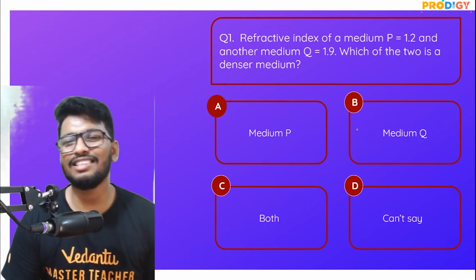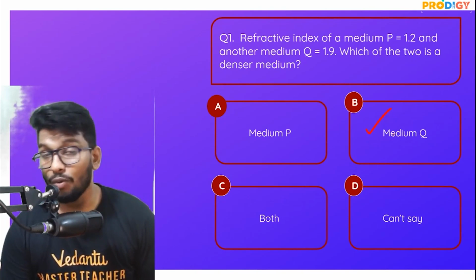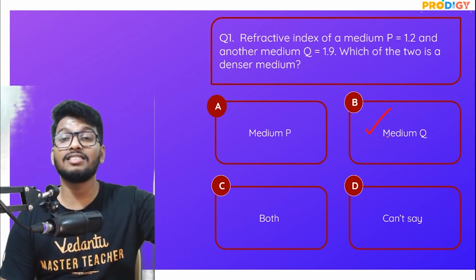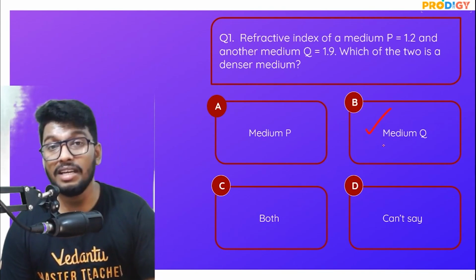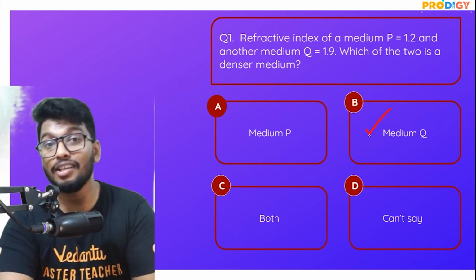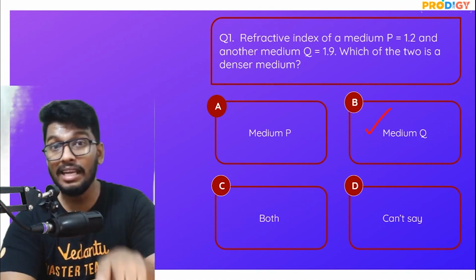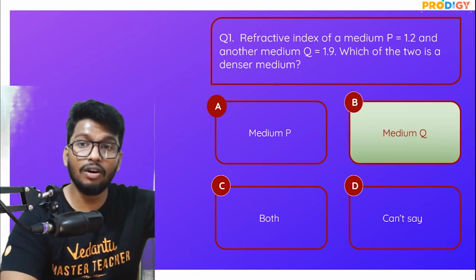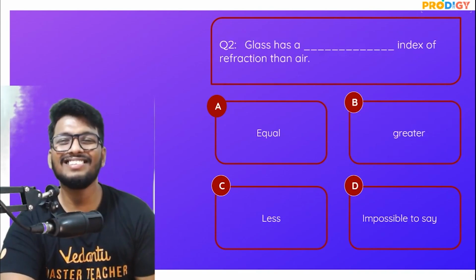The answer, guys, should be medium Q. You know why? The greater the refractive index, the denser the medium is. That means light would bend further in that medium. So in medium Q, light would bend more compared to medium P. All right, so that is what it is.